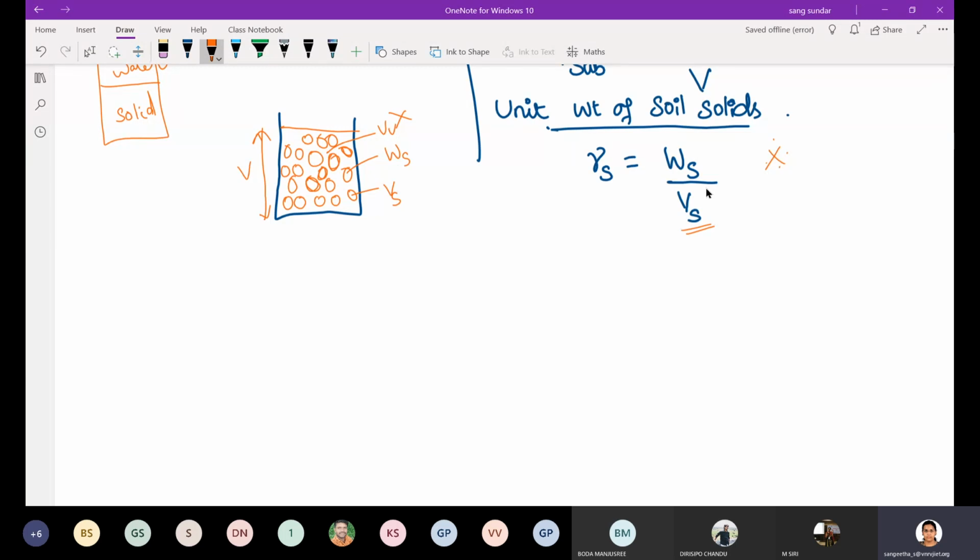So now we will see one simple relationship which we will be using during our problems. In relation to your mass densities or unit weights, how much is your submerged unit weight? I'm not going to give you the total derivation, I'm just representing the formula. How much is the submerged unit weight in terms of saturated unit weight or unit weight of water? Gamma submerged.